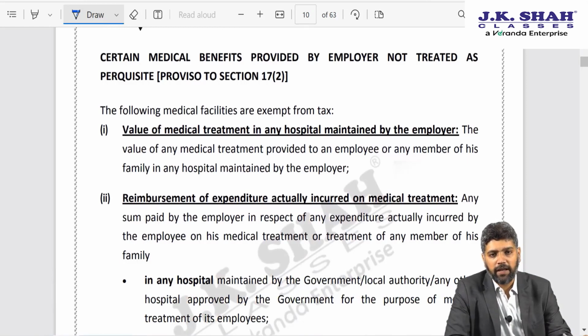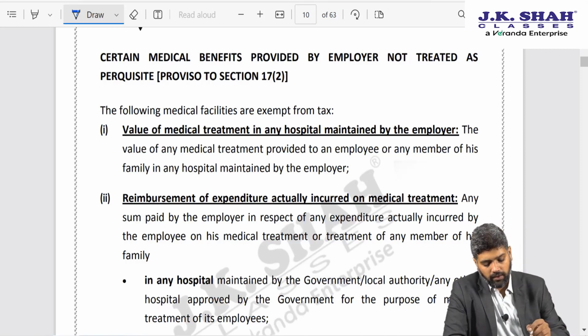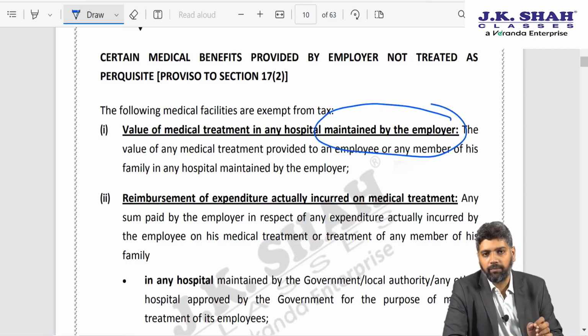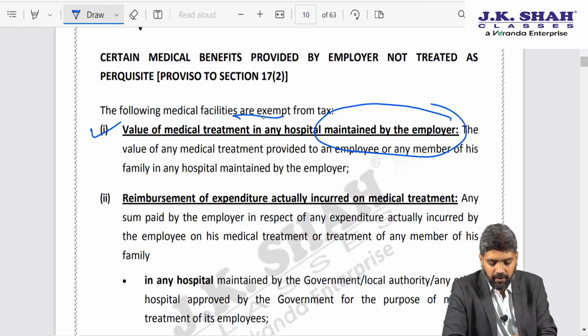So as far as medical treatment is concerned, section 17 subsection 2 already provided that if the employer maintains any hospital, the cost of treatment provided to an employee shall be treated as exempt perquisite.